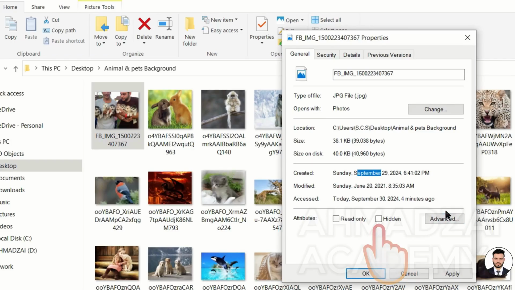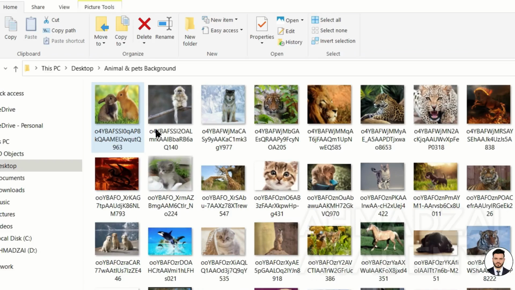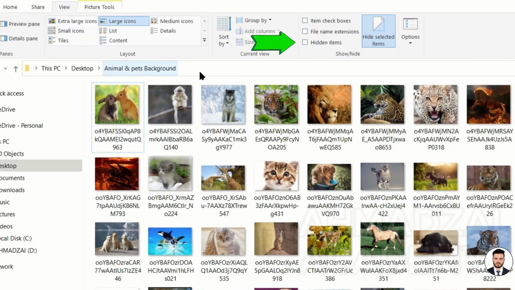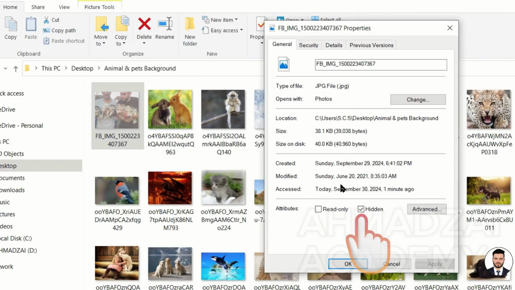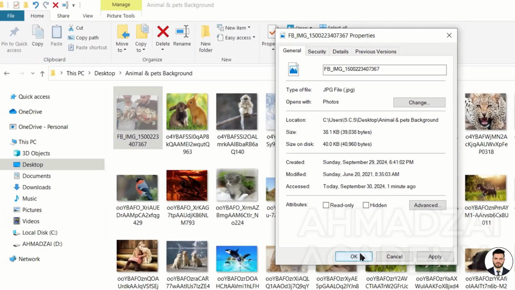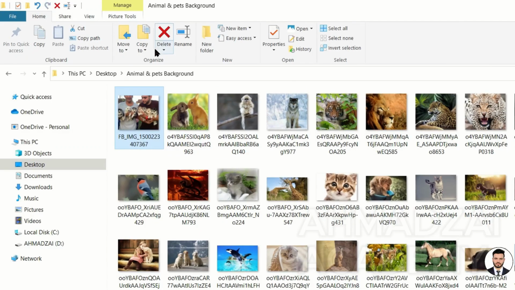It gives us information. There's a section called Privacy. If we want, we can set this photo so that all the photos in this folder are there but hidden, so that no one can see what's inside here. Then we activate it. We confirm it, so this photo becomes hidden. To make it visible again, we go to that photo. We click on View. Hidden files will show up again, and if we want it to not be hidden anymore, we can change it back. So we go to Properties, uncheck this, and click OK. Now it won't be hidden anymore.